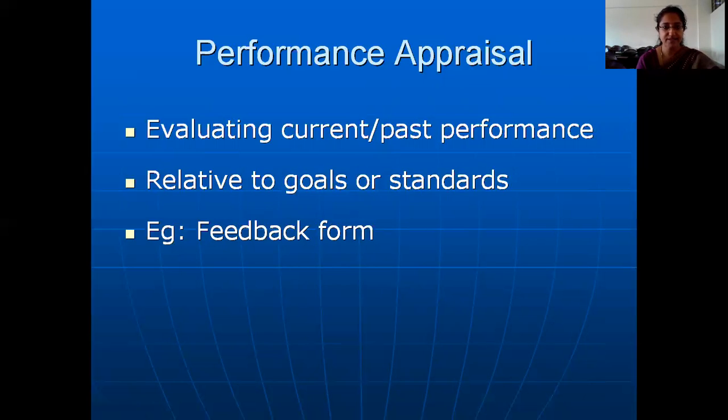So if customers are saying that the training provided by the salesman in using this product is very good, it means the salesman has done a very good job. Supposing the customer is rating the salesman as only giving average training, having some communication problems, and has not convinced the customer on how to use that product, it means that there is average performance here, which has to be improved.